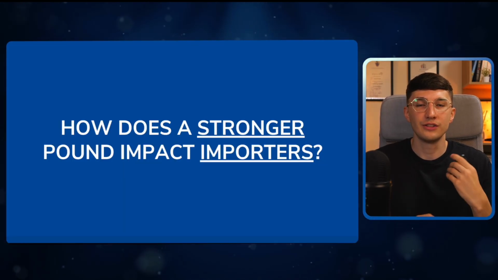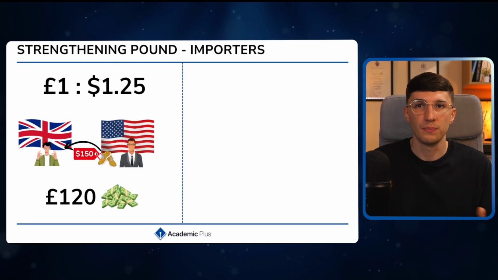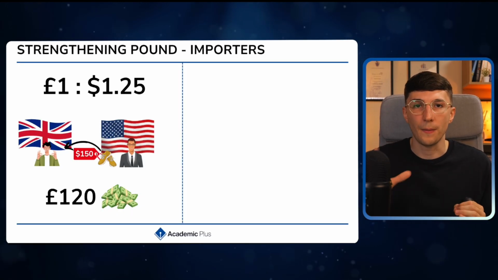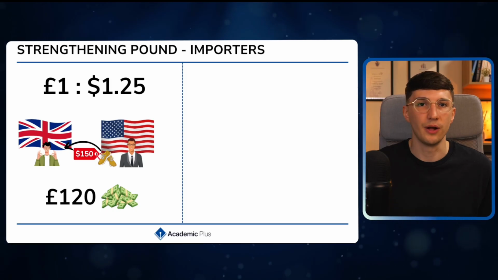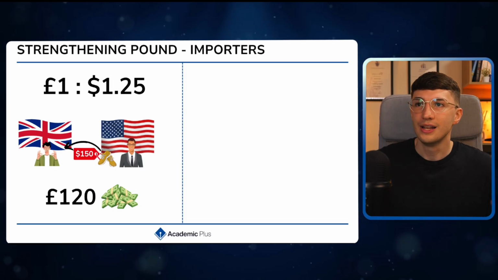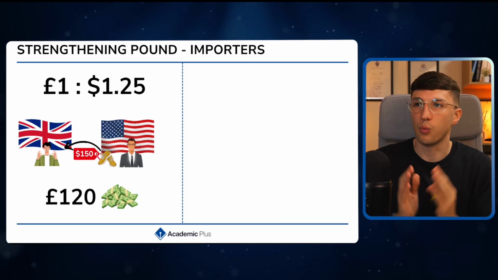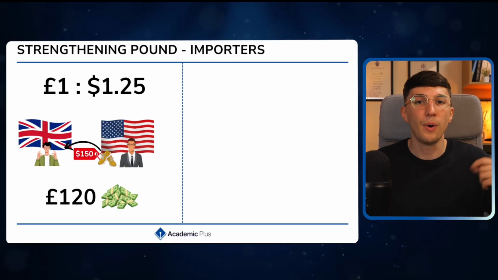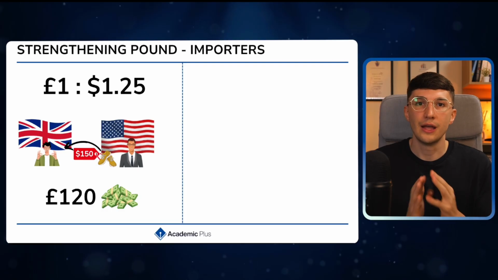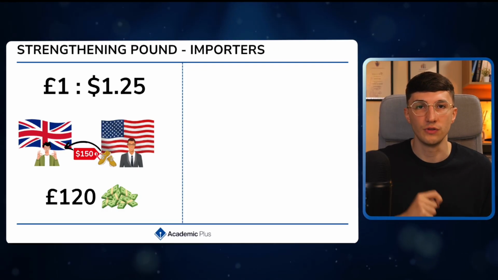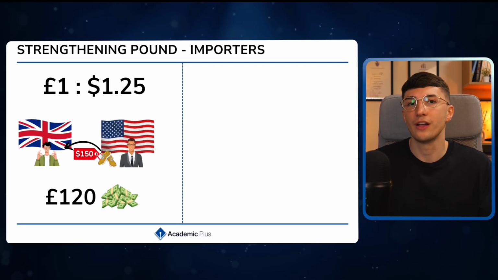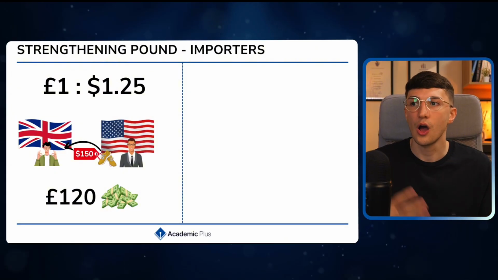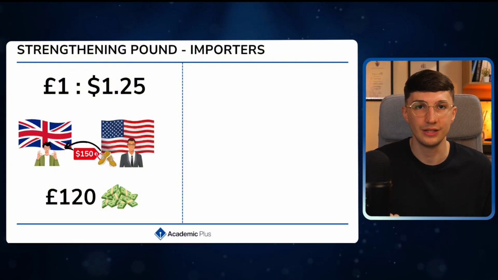So, how does this start to impact our importers? Well, first of all, as we said, stronger pound, it makes importing cheaper. So let me give you this example. Let's say at the moment, the exchange rate is £1 to $1.25. So if I'm a customer in the UK buying some trainers from America, now in America, the price tag is $150. When we convert that into the UK Great British Pound, I'm paying £120.